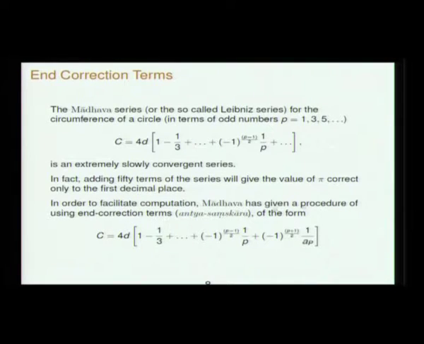So, Madhava has given a procedure. What Madhava is saying is, add a correction term like this after some odd term, whatever odd term that you want. You sum it up to 1 over 273 or whatever, then put a correction term. Obviously, the correction term depends upon the p value.